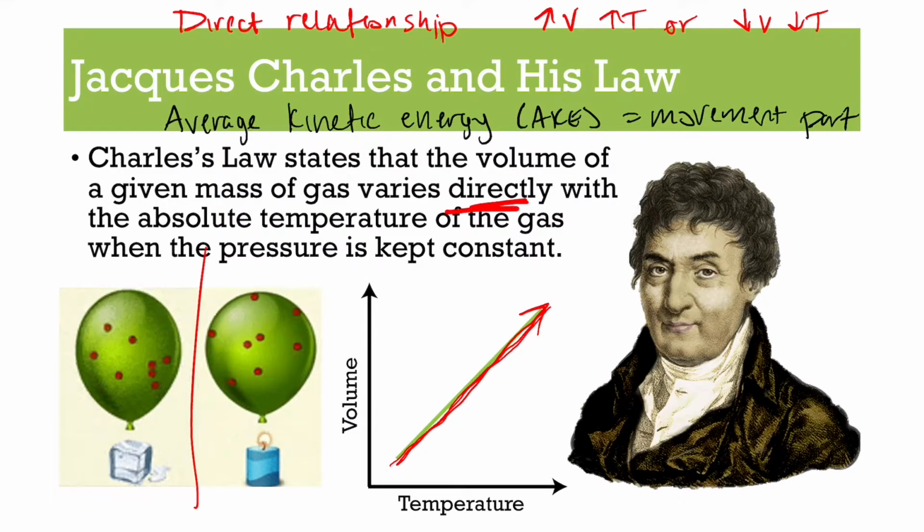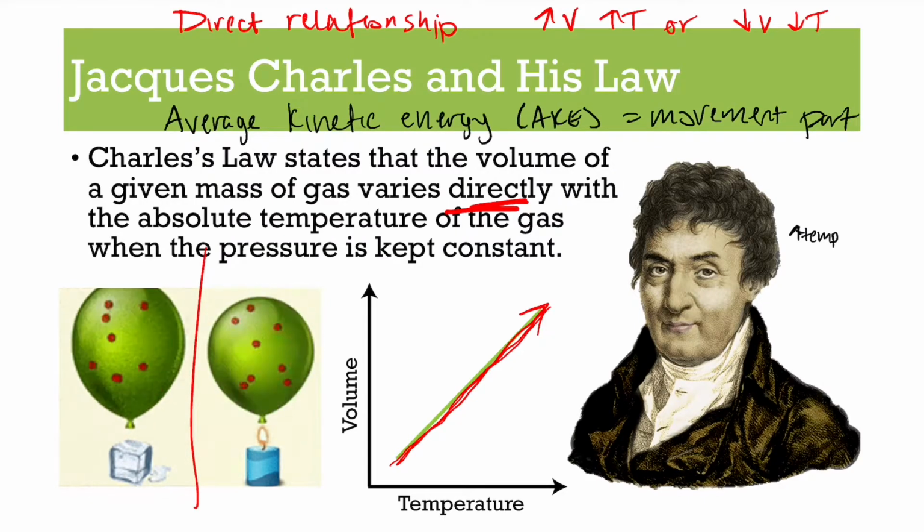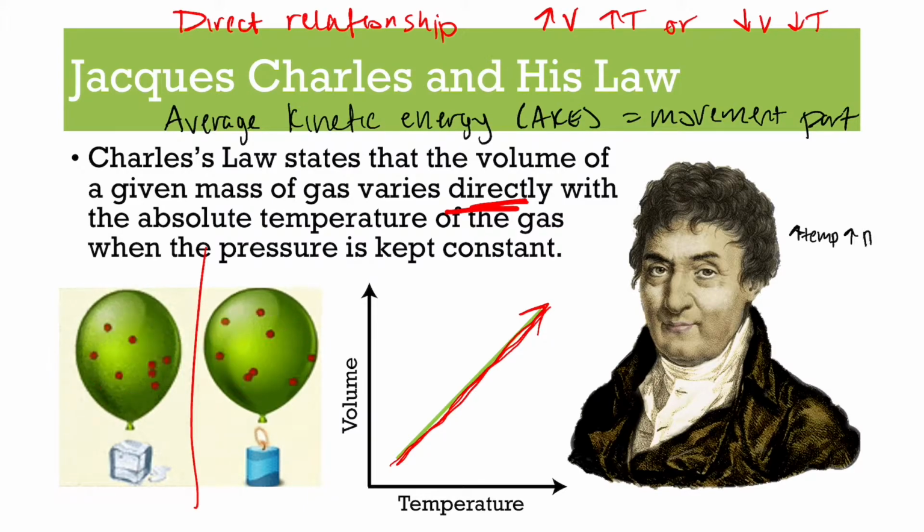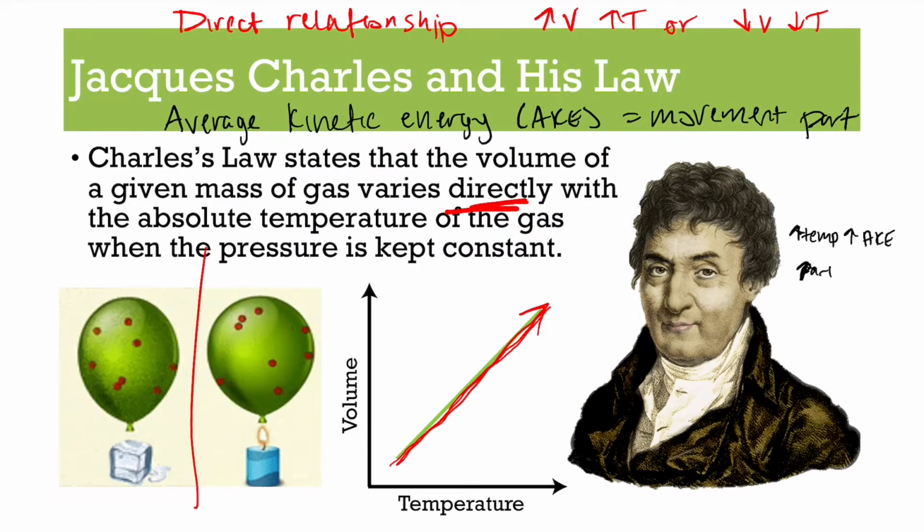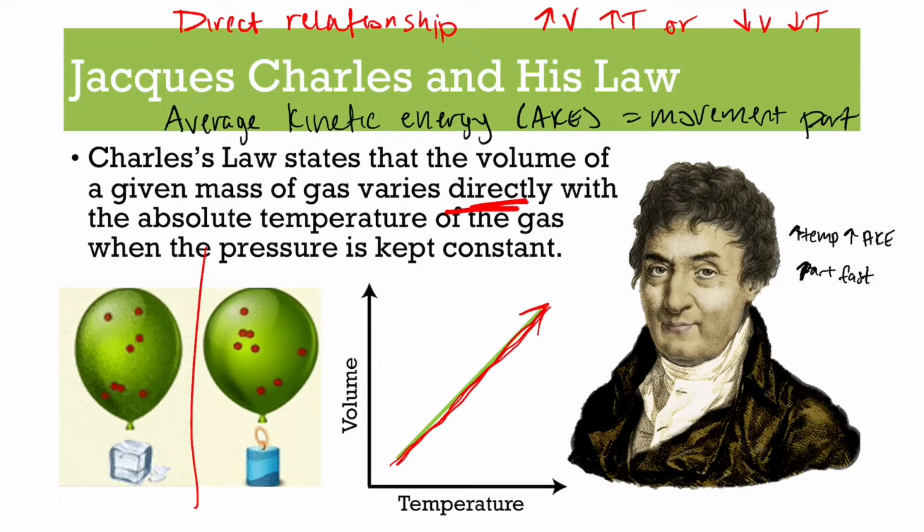So the way temperature is involved in this, average kinetic energy and temperature kind of go hand in hand. So if, for example, the temperature goes up, so temperature is increasing, then the average kinetic energy is also increasing. So that means the particles move faster. So the higher the average kinetic energy, the more they're moving, the faster they're moving.